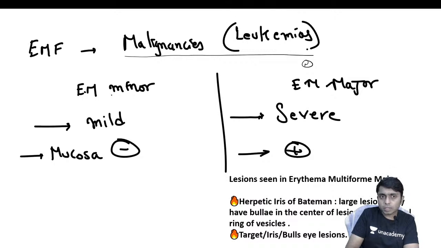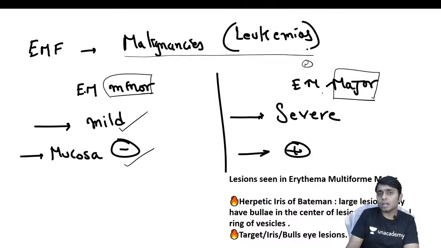So there are 2 types of erythema multiforme. This is not so important for FMG. They are minor and major. In erythema multiforme minor variant, the skin involvement is going to be very, very mild, okay. There will be only a few target lesions and mucosa usually will be spared, whereas erythema multiforme major, which is a severe variety, has mucosal involvement, okay.